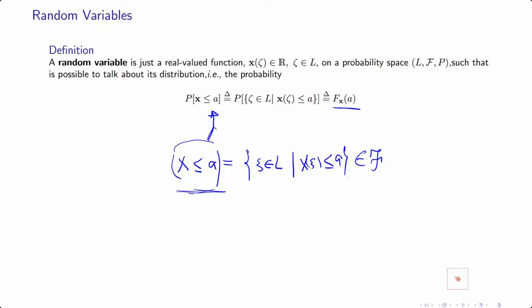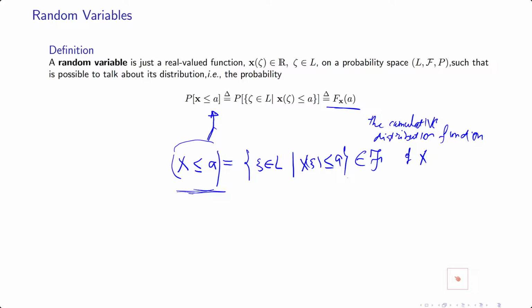We call it the CDF, the cumulative distribution function of X. So everything is self-defined.